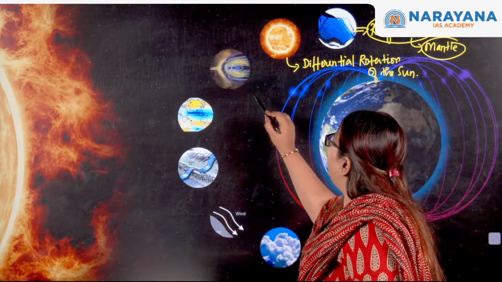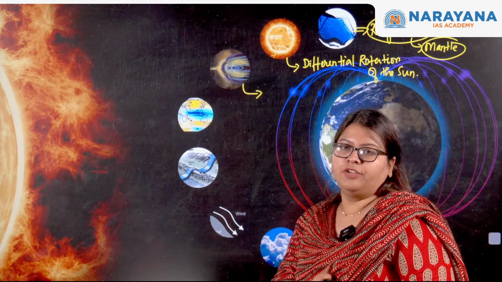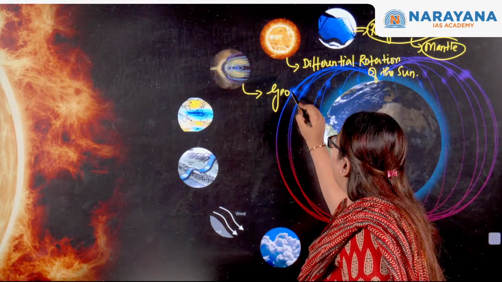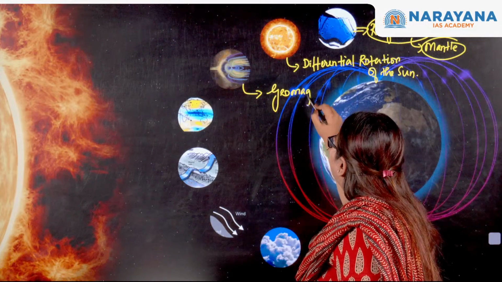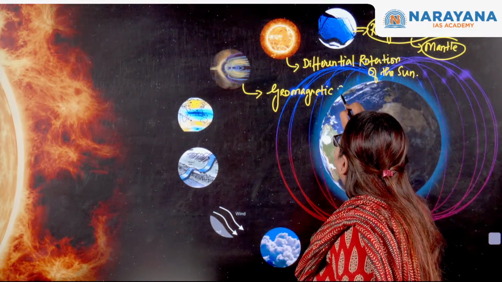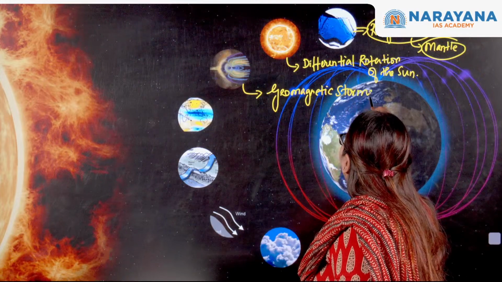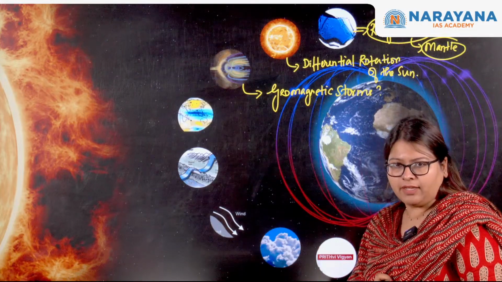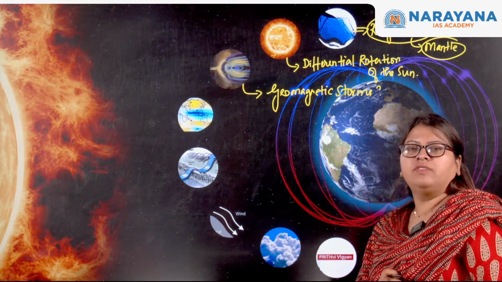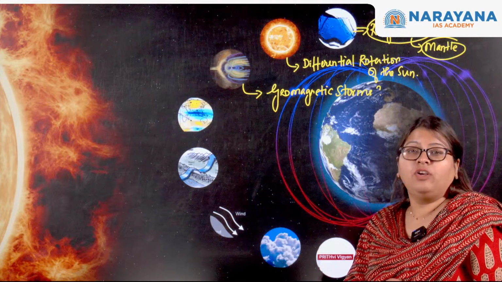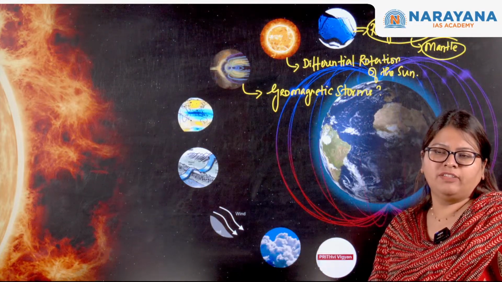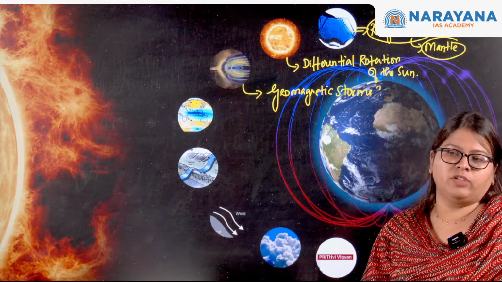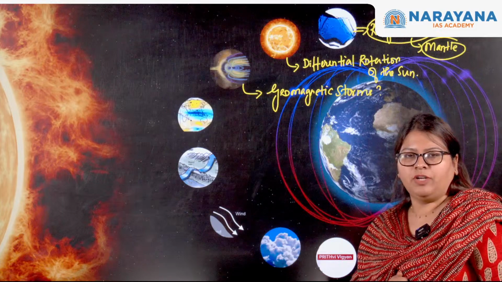Then moving on, a very important topic, we will be discussing the concept of geomagnetic storms. So what do you mean by geomagnetic storms? How is it actually caused, and what are the impacts? And does it depend upon the solar cycle, or what is the frequency of these geomagnetic storms in a solar cycle? What is a solar cycle? What do you mean by sunspots? All that we will be discussing in this particular article.